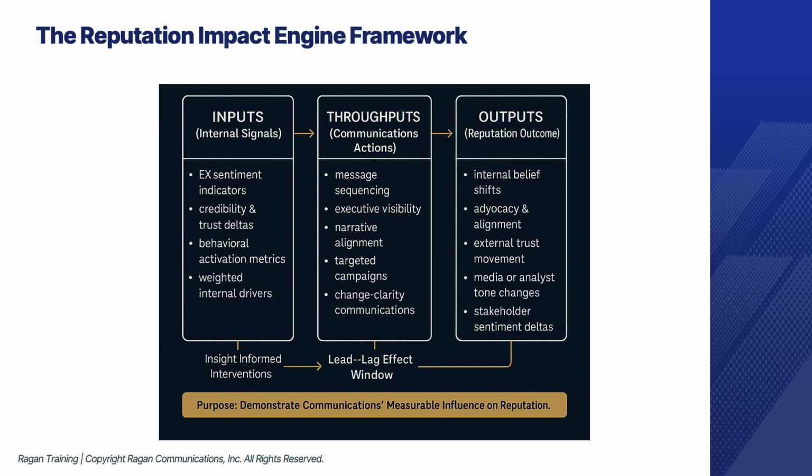And step 3 are your outputs, or reputation outcomes. After interventions, we measure changes in internal credibility deltas, issue-level risk scores, employee advocacy lift, and external trust, media tone, and stakeholder sentiment. By mapping inputs to throughputs to outputs, you create a defensible attribution narrative. You're no longer saying our comms helped. You're showing how insights led to actions that moved specific reputation metrics. This engine is both rigorous and practical, something comms, HR, EX, and corporate affairs can share as a common measurement language.